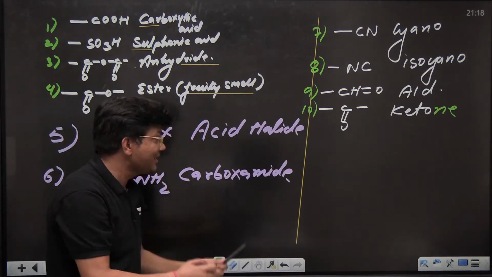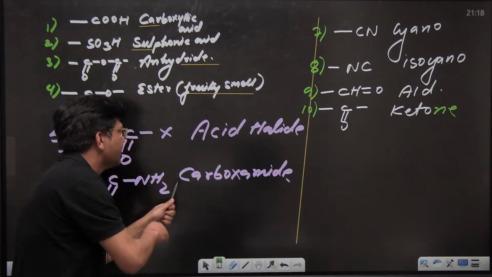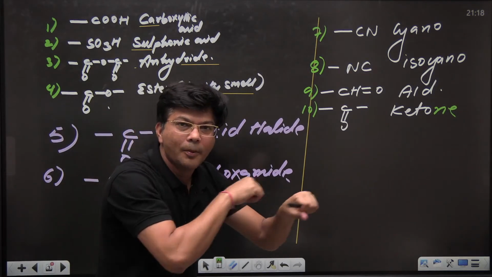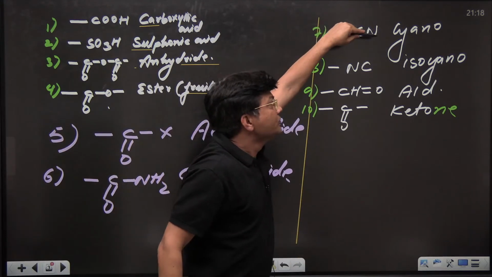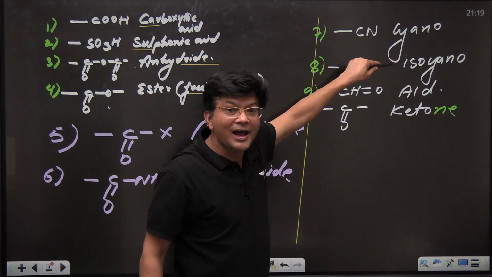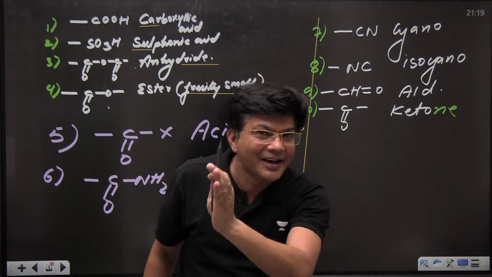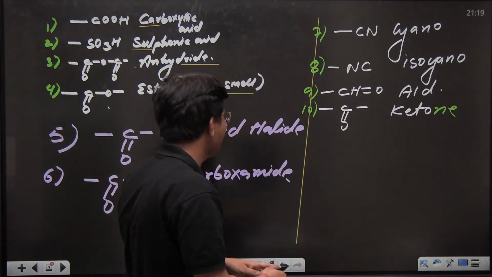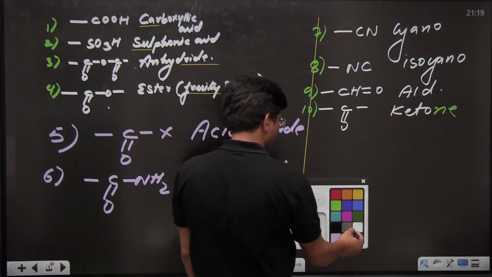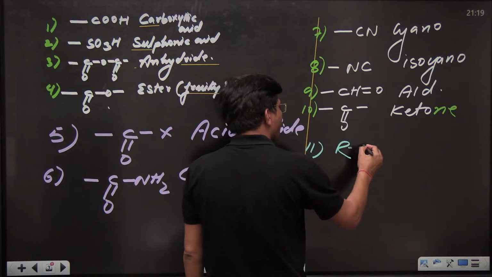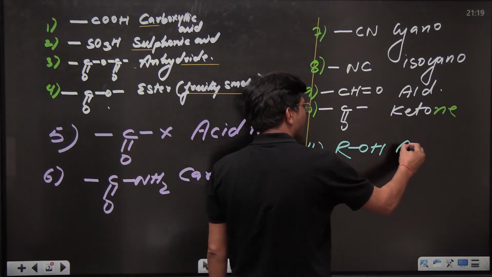Acid halide, carboxamide. Let us suppose somebody is doing boxing. Cyano, aldehyde, ketone.